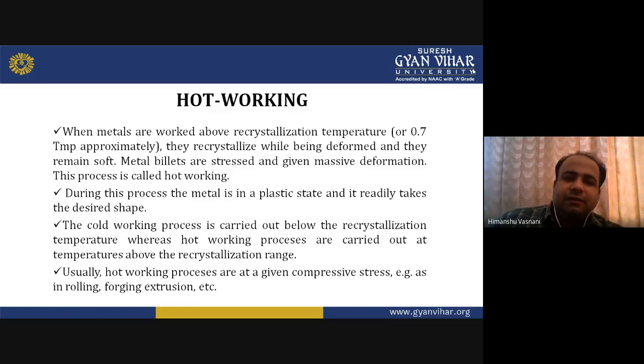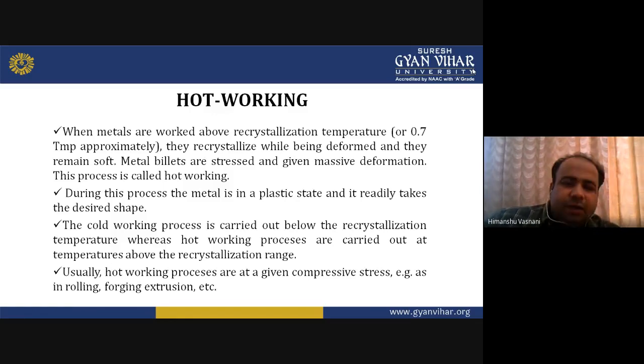What happens is that if you heat the workpiece to a particular temperature, it is not melted, it is getting softened. Melting is a different thing, with a change of state. But here it is softened, and if at that moment you change its shape or deform it, then it recrystallizes while it deforms also. Now metal billets are stressed and given massive deformation. This process is called hot working.